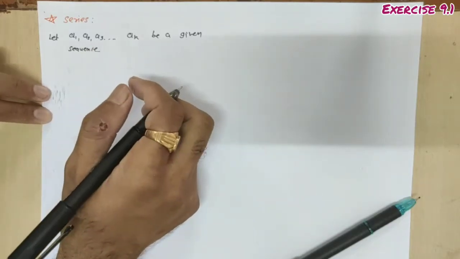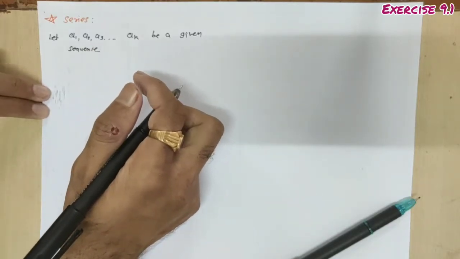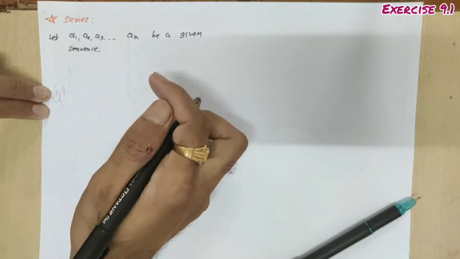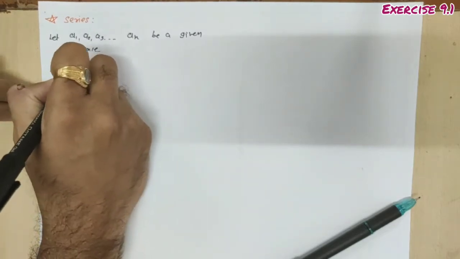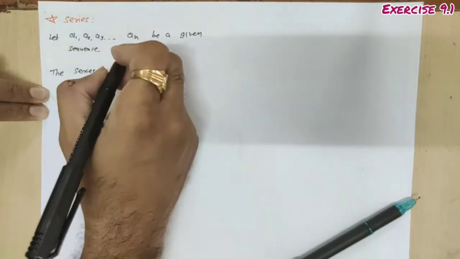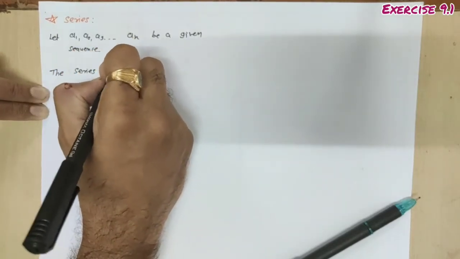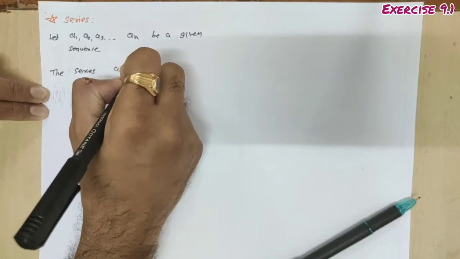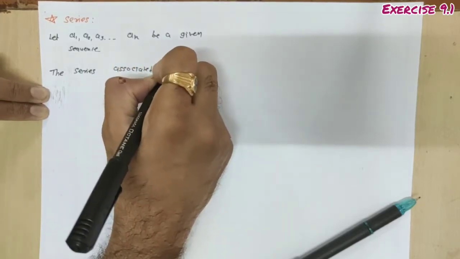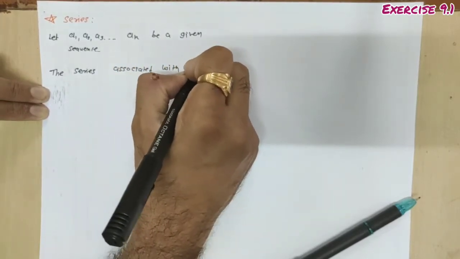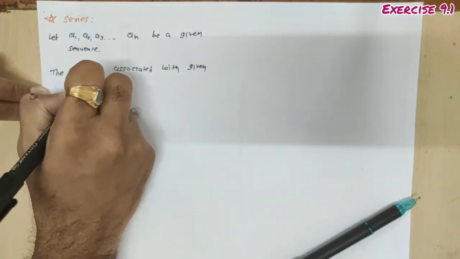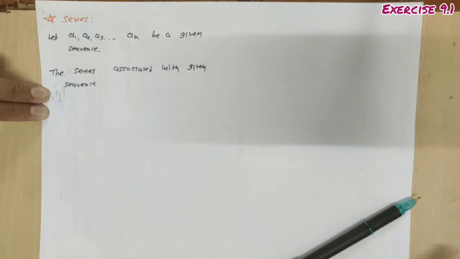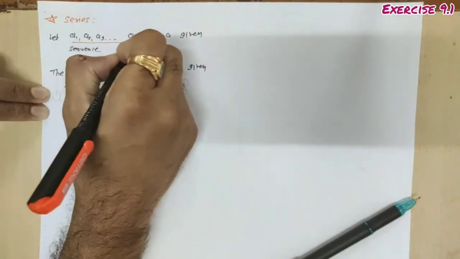So sequence is given, then we can define our series which is associated with the given sequence. So given sequence is a1, a2, a3 up to an.